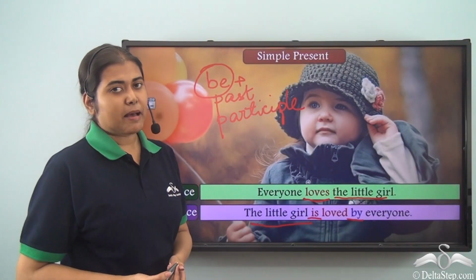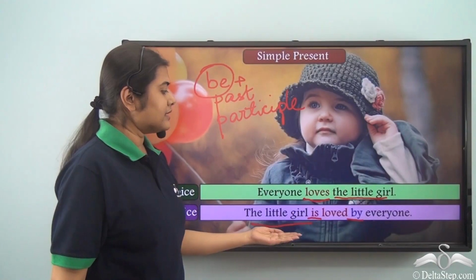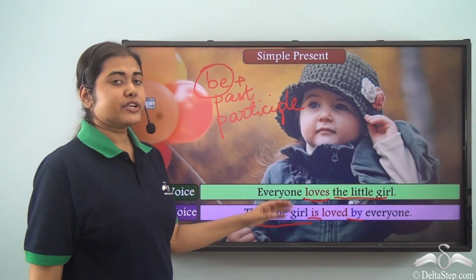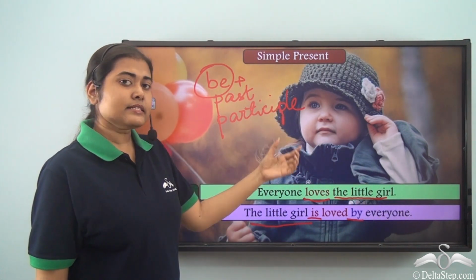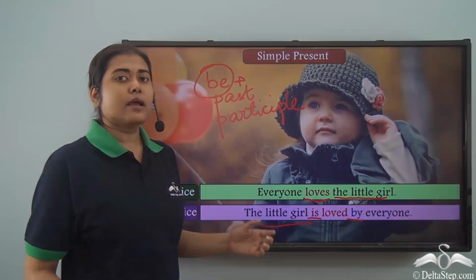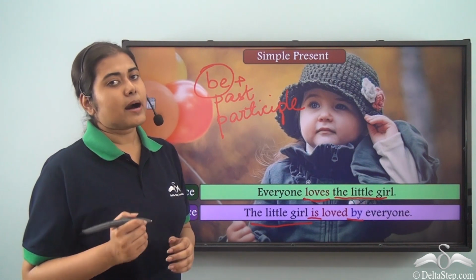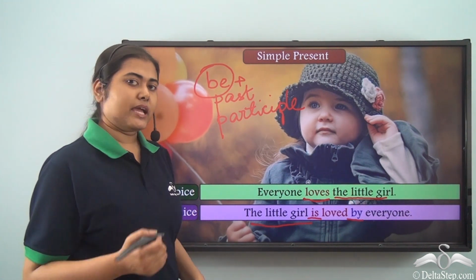So, our sentence in the passive voice becomes the little girl is loved by everyone. What do we learn from here? That in the simple present tense, the verb form will be the simple present tense form of the be verb plus the past participle form of the main verb.